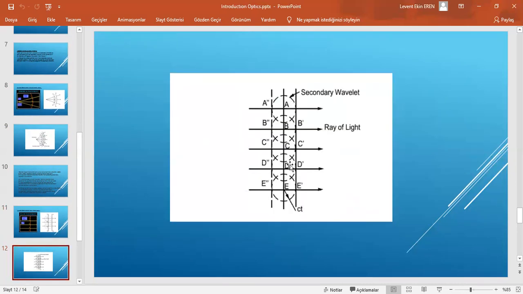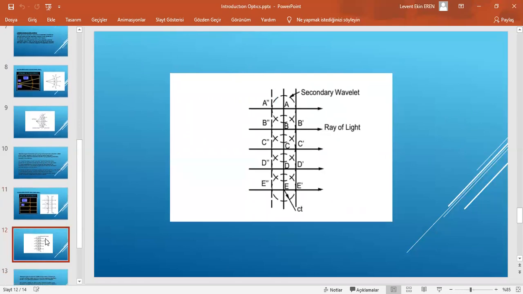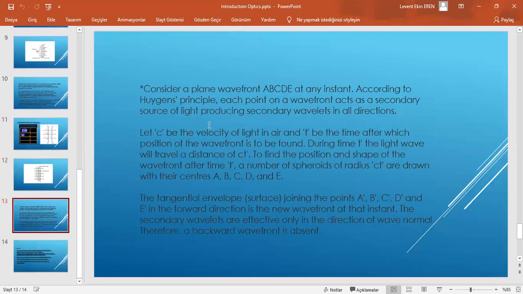Another example, A, B, C, D, E. Consider a plane wavefront A, B, C, D, E at any instant. According to Huygens' principle, each point on a wavefront acts as a secondary source of light, producing secondary wavelets in all directions.